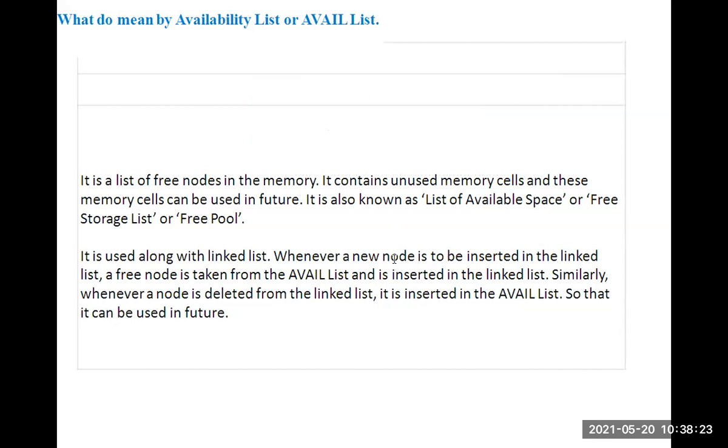If you want to allocate memory, if you want to insert, or if you want to create a list, a list contains nodes. So if you want to create a node, we can use the malloc function to allocate memory explicitly when required, and the exact amount of memory space is needed during execution. This can be done using the malloc function, to take the memory from the computer.